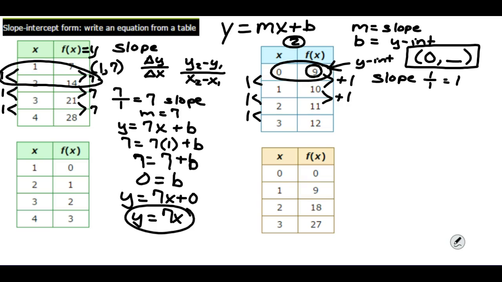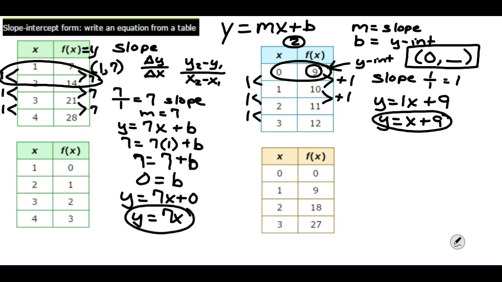And the y-intercept, the b value, is 9. So I can take the slope that I found, and y equals 1x, and b, because we are given the y-intercept here, is 9. And you can clean that up a little bit by saying that this equation is y equals x plus 9.